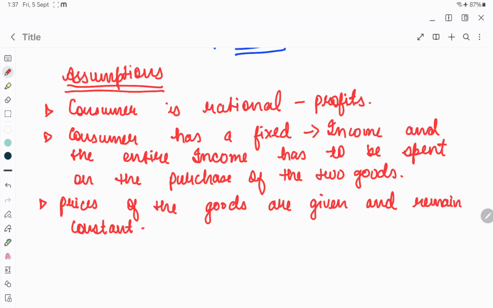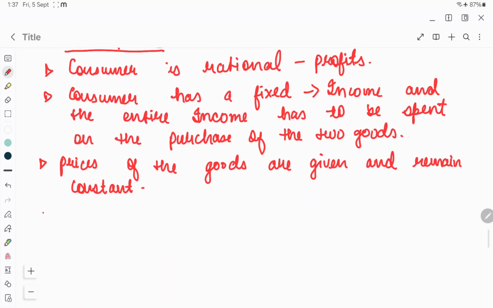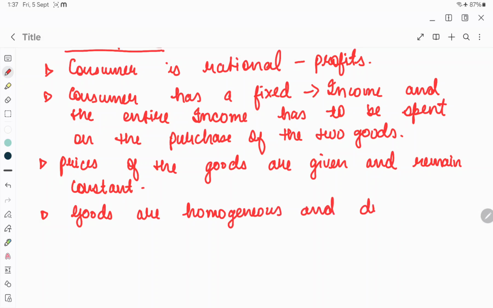Okay. Now, goods are homogeneous and divisible. These goods are homogeneous in nature, like they are similar type of goods, and also they are divisible, that you can divide them in different units.